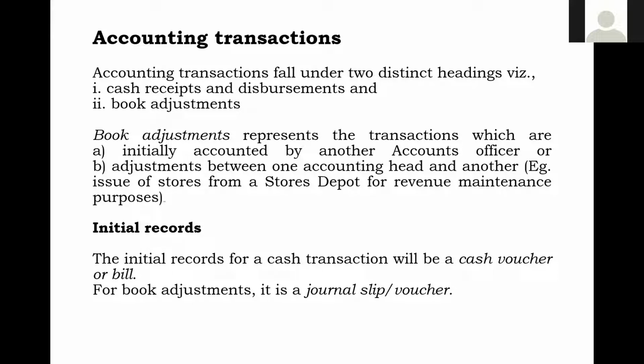To rectify that allocation mistake, we also prepare the journal slip and journal voucher. That is one more function of the journal slip or journal voucher.